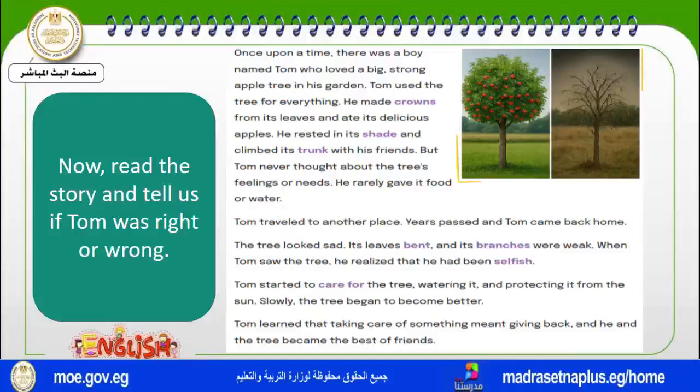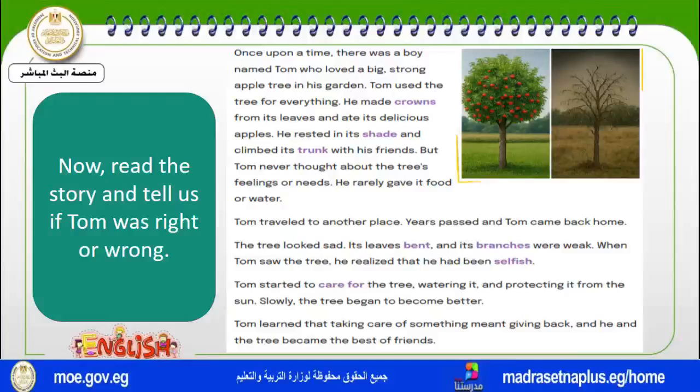He rested in its shade and climbed its trunk with his friends. But Tom never thought about the tree's feelings or needs. He rarely gave it food or water. Tom traveled to another place. Years passed, and Tom came back home. The tree looked sad, its leaves bent, its branches weak. When Tom saw the tree, he realized that he had been selfish.